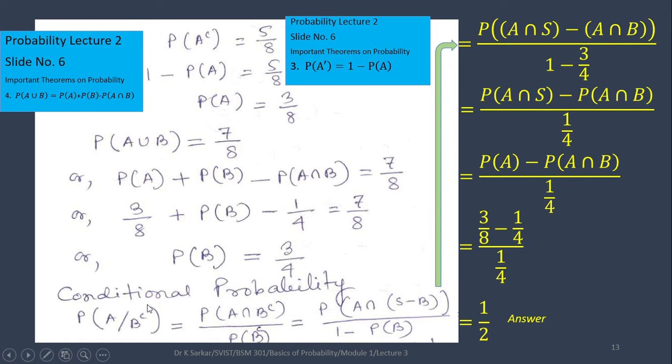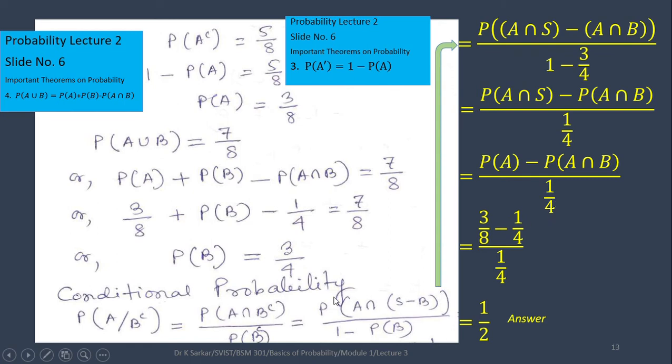Now using the definition of conditional probability, let us find probability of A given that B complement occurred as probability of A intersection B complement divided by probability of B complement. Probability of B complement is 1 minus probability of B, and put the value and get 1 by 4.